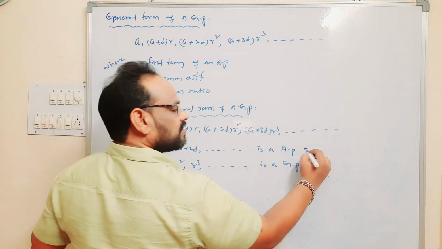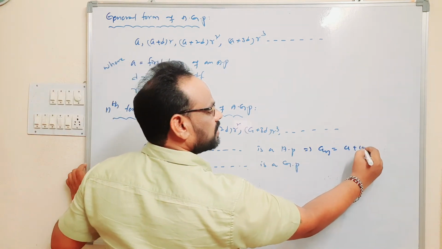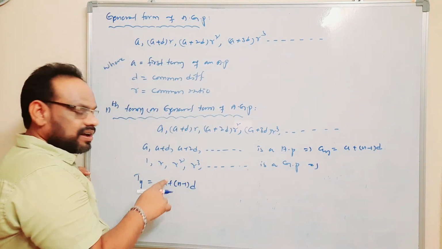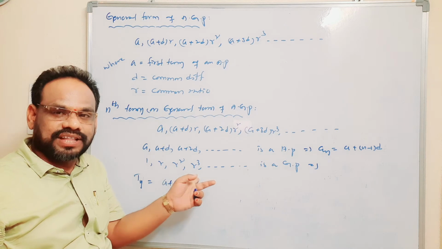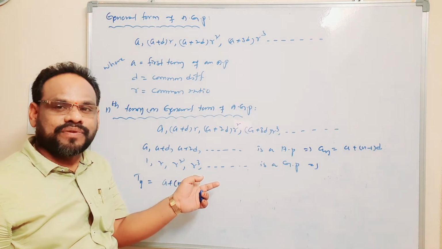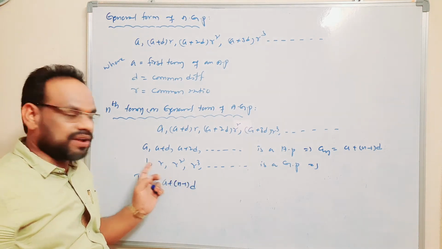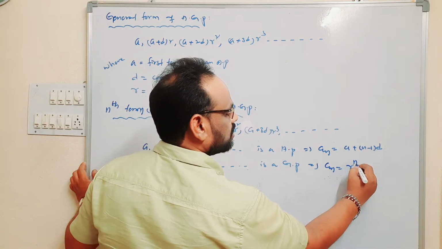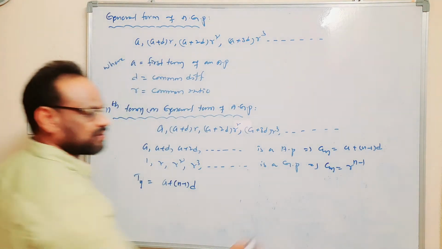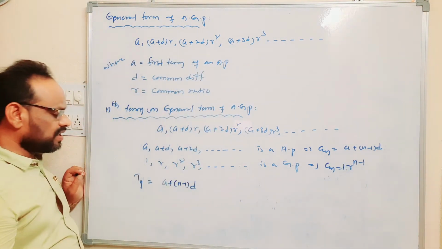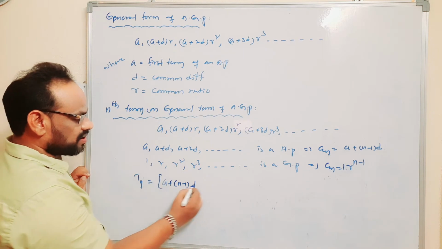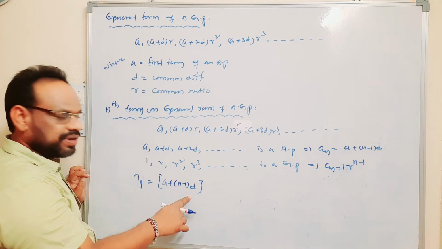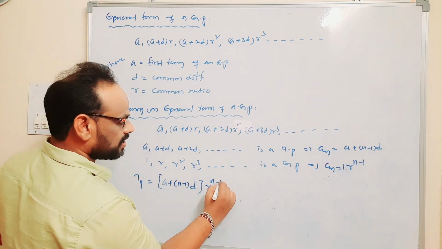The nth term of the geometric progression is a r power n minus 1, and here a value is 1, so it is nothing but r power n minus 1. So the nth term is the product of their nth terms, which is a plus n minus 1 into d into r power n minus 1.